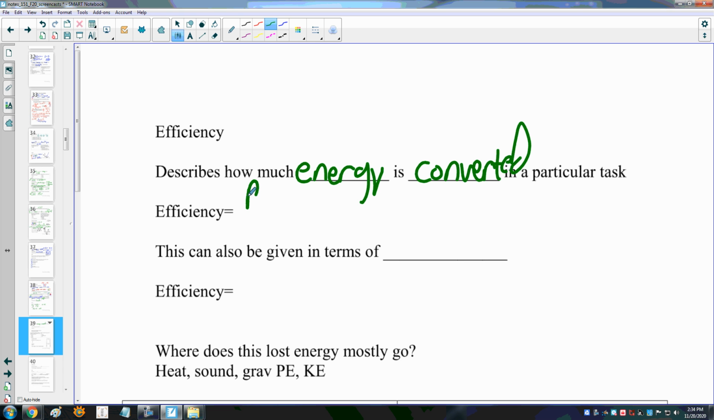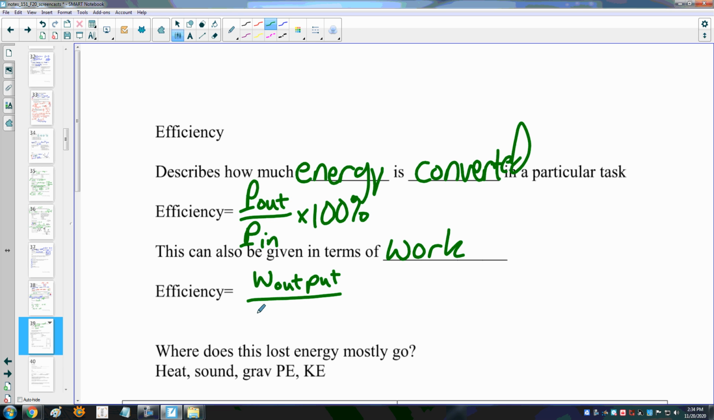Efficiency, I'm just going to define it here, is the power out divided by the power in. Remember, I put my little bases on my P's there, times 100%. That is the definition of efficiency. We can also express this in terms of work, and it's really going to be the same equation. The work output divided by the energy that is input, times 100%, is equal to our efficiency.